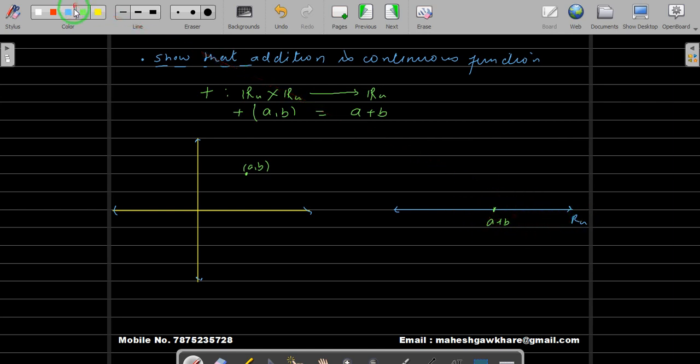If we go for the basic neighborhood, there exists some r greater than 0 such that the interval from a plus b minus r to a plus b plus r is a neighborhood of a plus b. When you take the inverse image of that neighborhood, that should contain a neighborhood of this point.